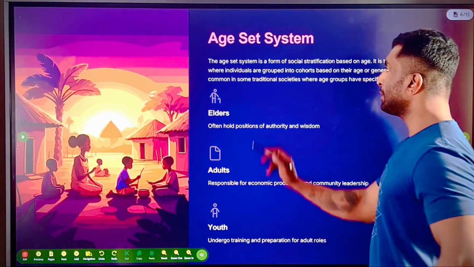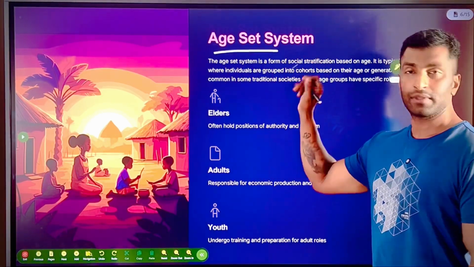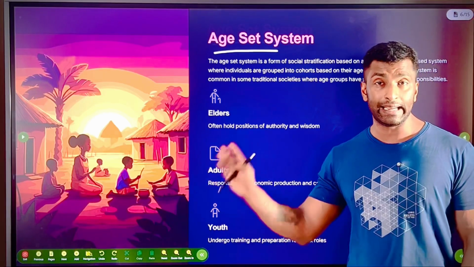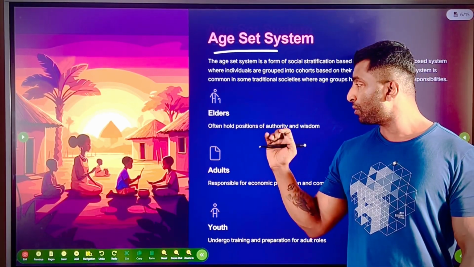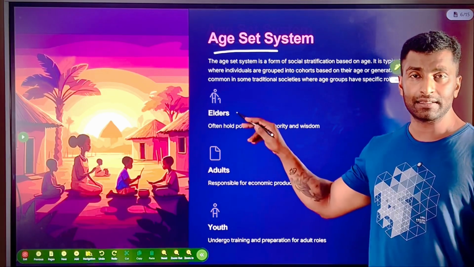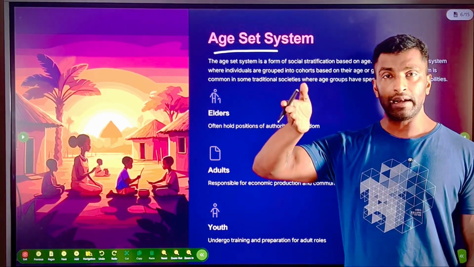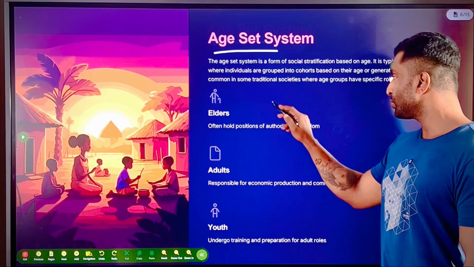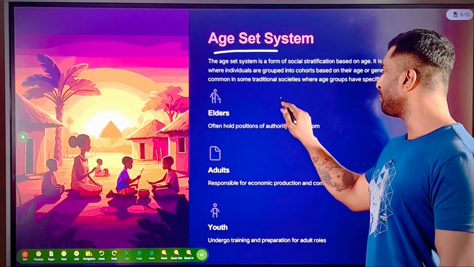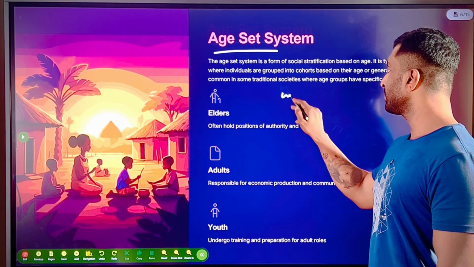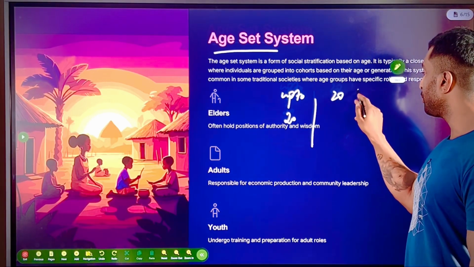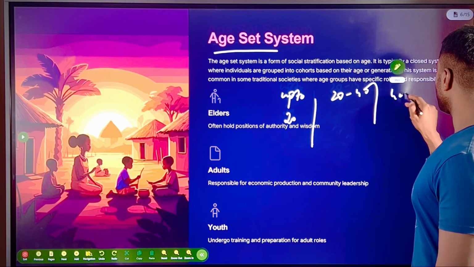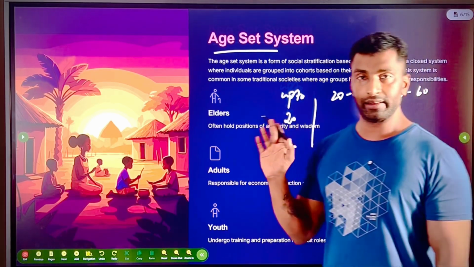Now what are the different types of systems? Age-based system. Guys, these are things which I have explained in detail in the complete course, that you need to take. So here you will see different ages: higher age, middle age, lower age, right? So let's say I can divide up to 20 as one category, 20 to 40, and then 40 to 60.